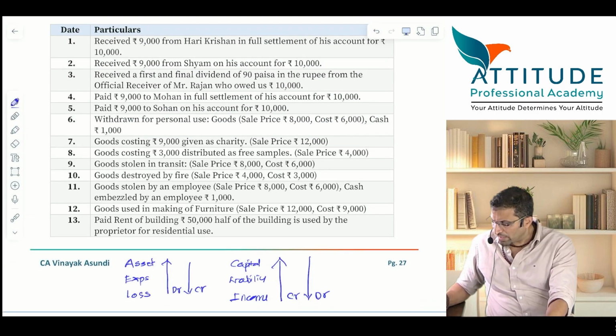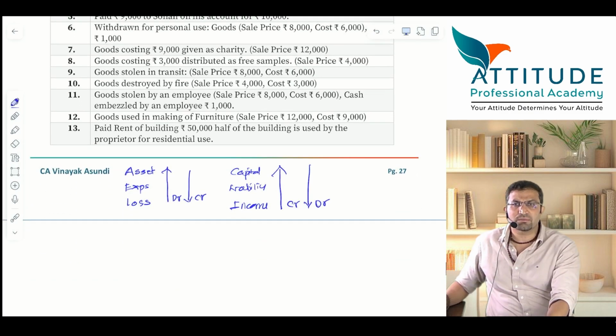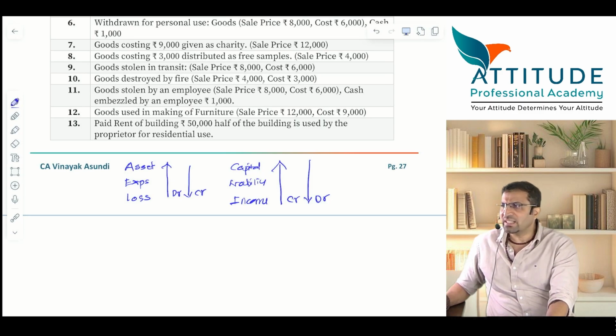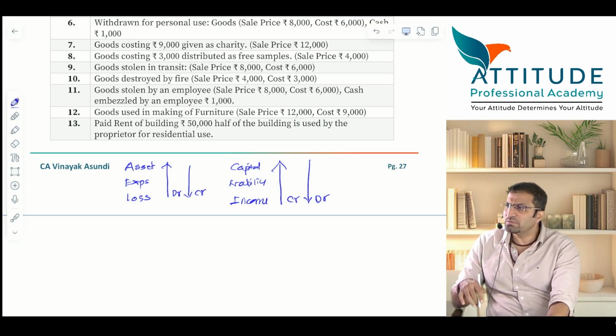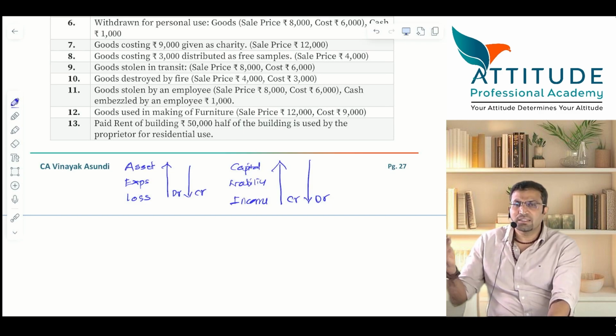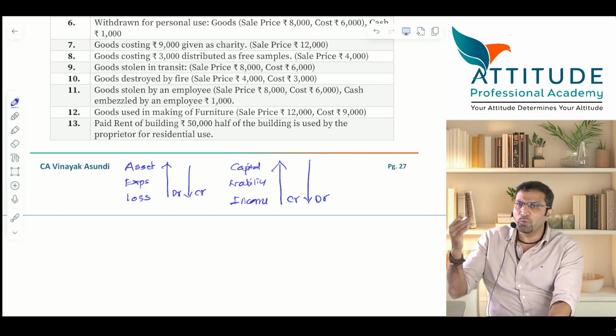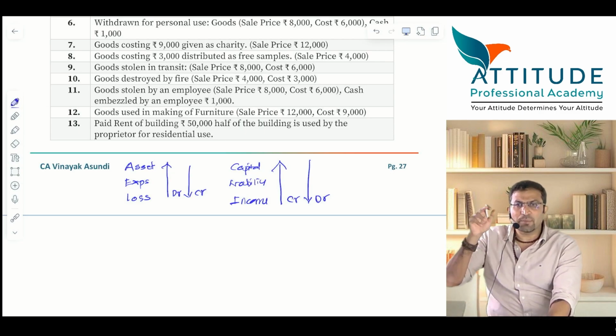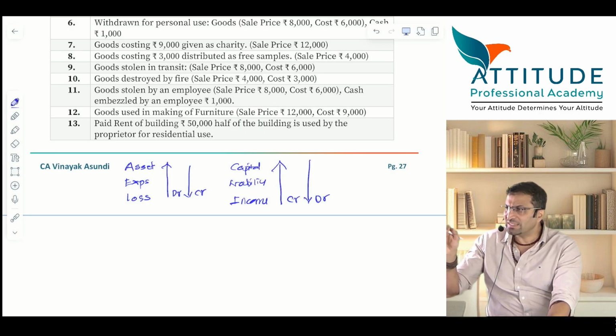Received 9,000 from Hari Krishan in full settlement of his account for rupees 10,000. Now, you are receiving cash from whom? Hari Krishan. So, who is Hari Krishan for you? Debtor or a creditor? From him you have to receive the money or you have to pay the money. So it means that earlier you had already sold the goods to him, money was receivable.